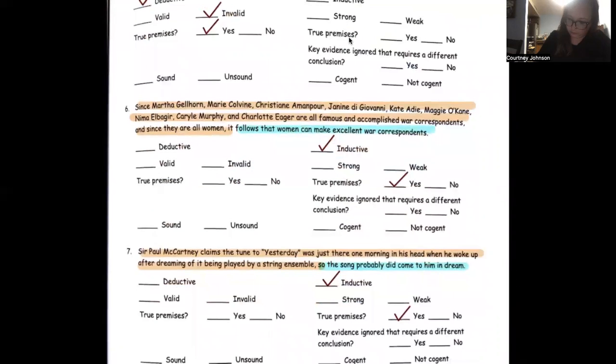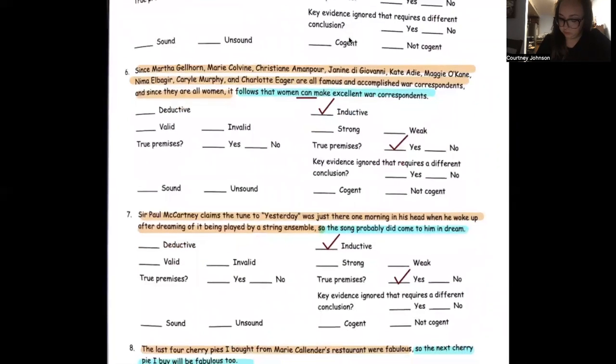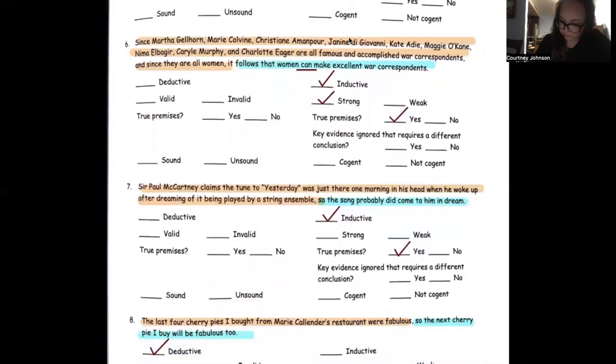As for Martha Gellhorn, Marie Colvin, Christiane Amanpour, all of these lovely women who were famous and accomplished war correspondents. Since they are all women, it follows that women can make excellent war correspondents. It said women can. It wasn't saying all women are excellent correspondents. So I said that this would be inductive. And then is the conclusion probably true? Yes. So it could be strong. The premises are true. Key evidence ignored? No, there was no key evidence ignored. So it is not cogent.